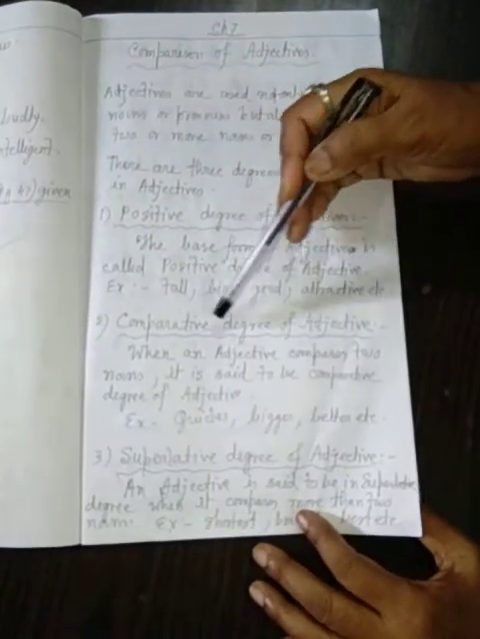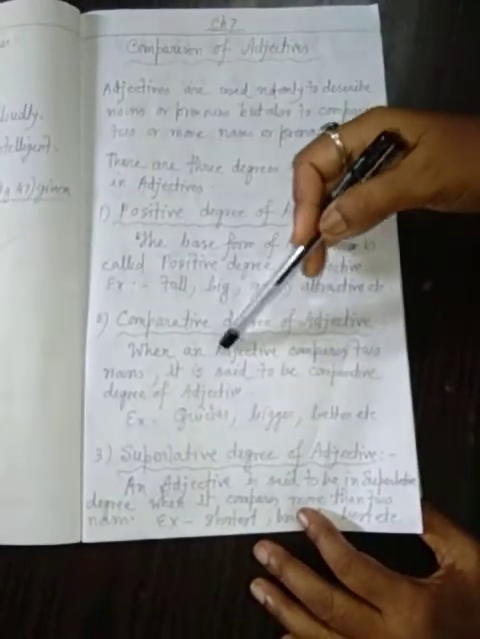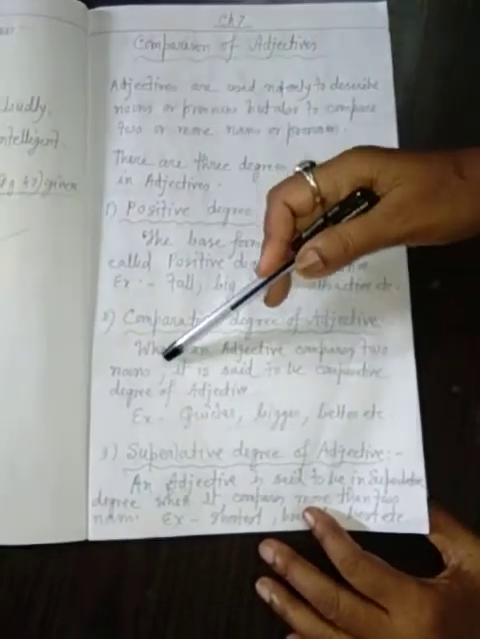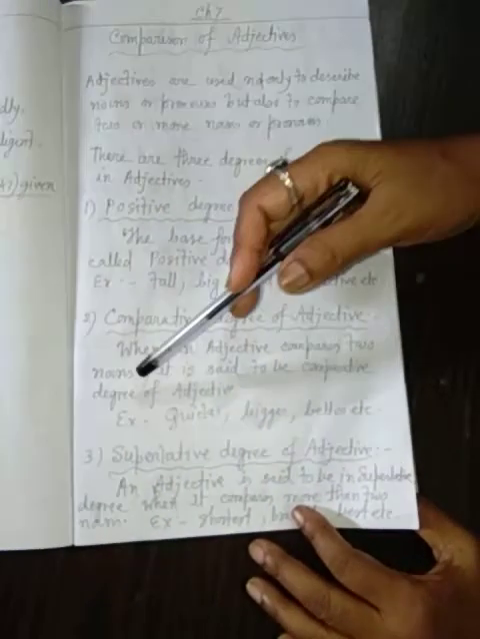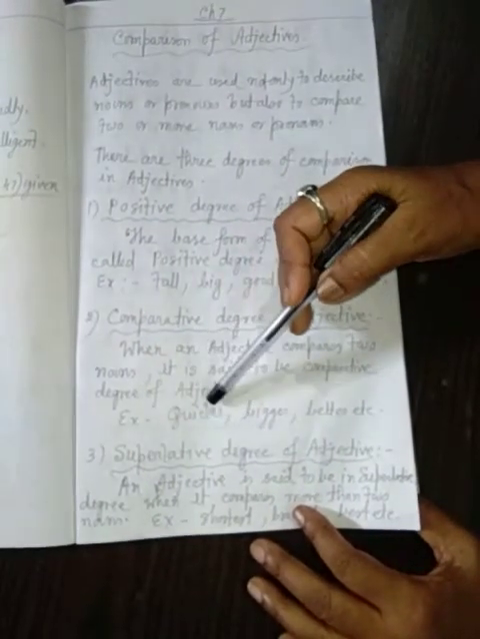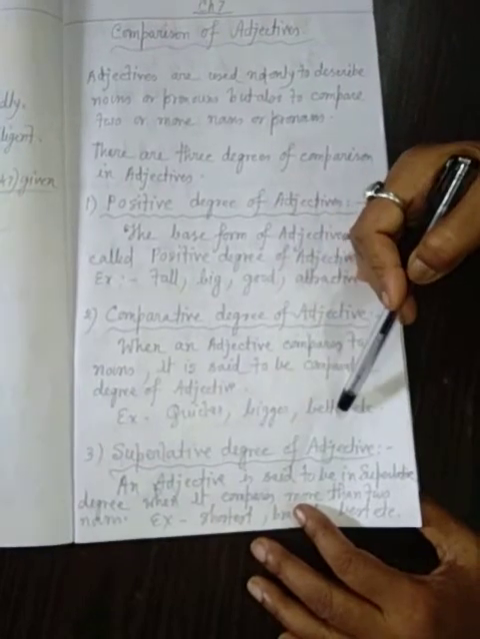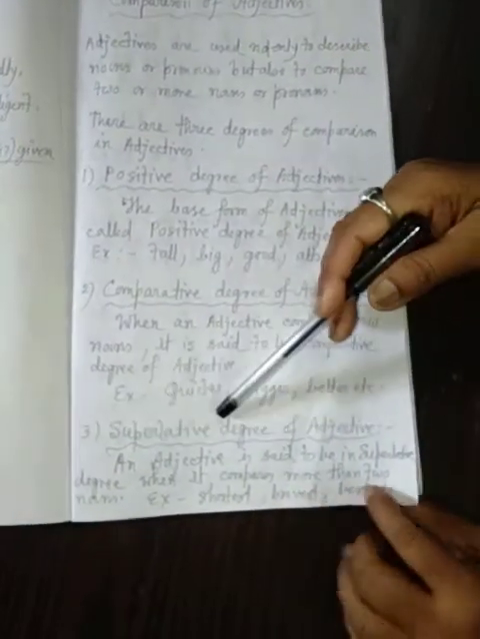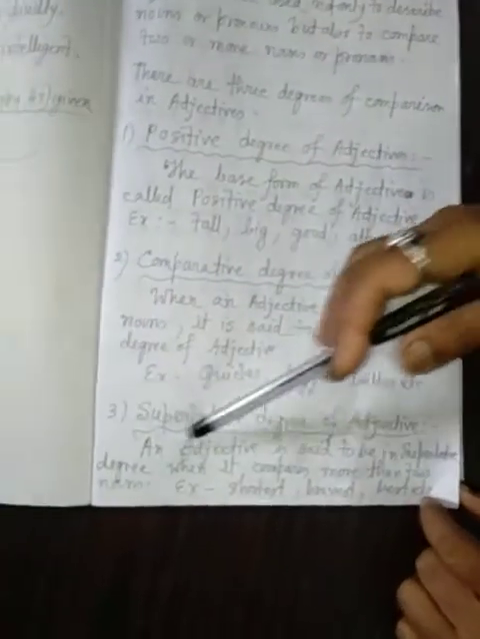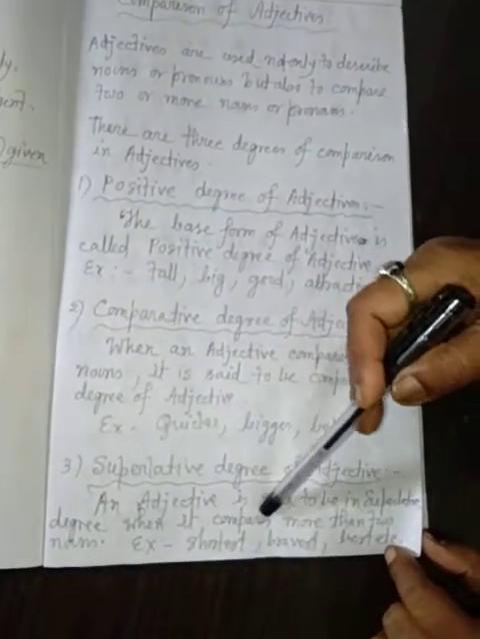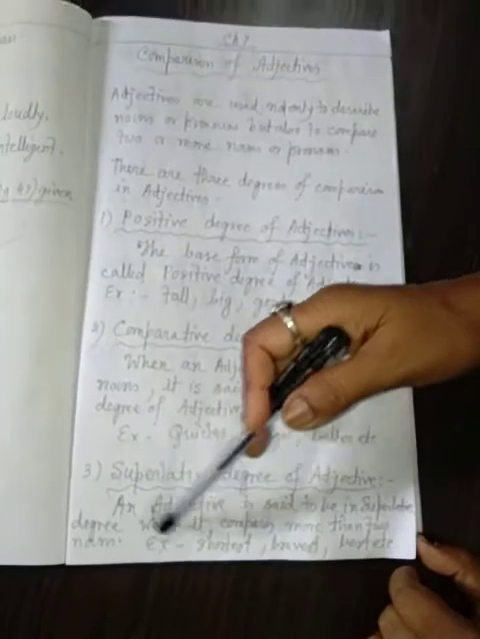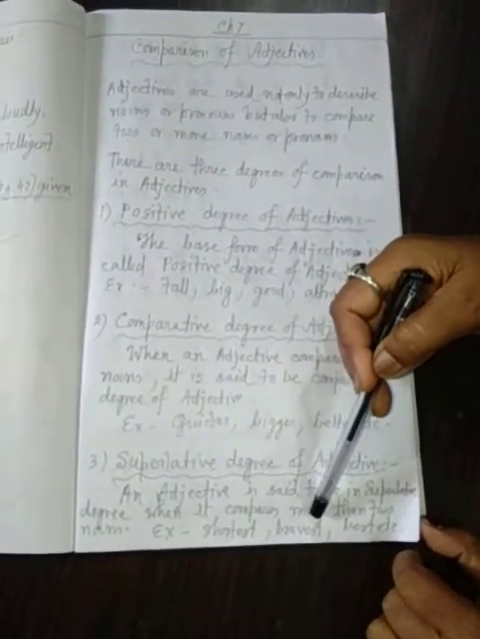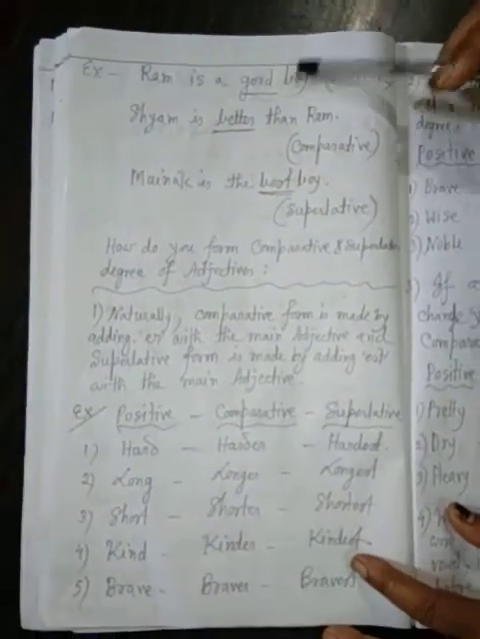Number 2, comparative degree of adjective. When an adjective compares two nouns, it is said to be the comparative degree of adjective. Examples: quicker, bigger, taller, better, etc. Superlative degree of adjective: an adjective is said to be in the superlative degree when it compares more than two nouns. Shortest, bravest, best, etc. Example: Ram is a good boy.